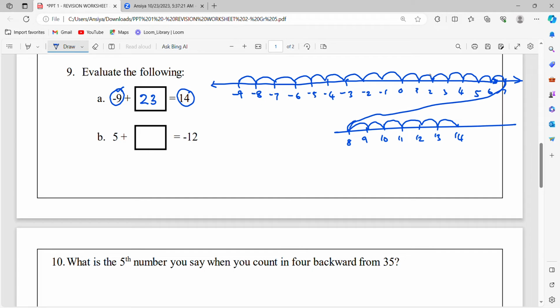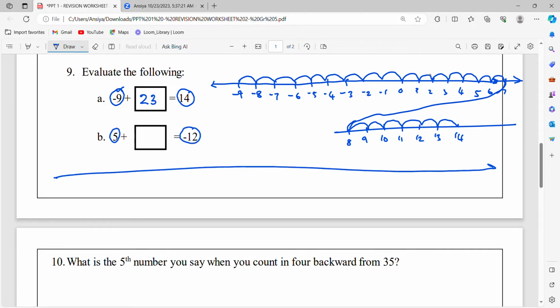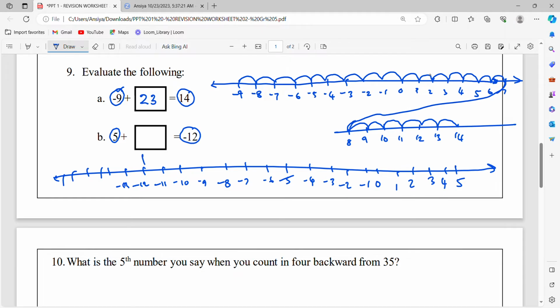We have one more question. We have to start with 5 and reach negative 12. So we will draw another number line over here. 5 is a positive number, so I put it on this side. So we need negative 12. Okay, so 4, 3, 2, 1, 0, negative 1, negative 2, negative 3, negative 4, negative 5, negative 6, negative 7, negative 8, negative 9, negative 10, negative 11, negative 12, negative 13. You can add more numbers, but till negative 12 is enough.